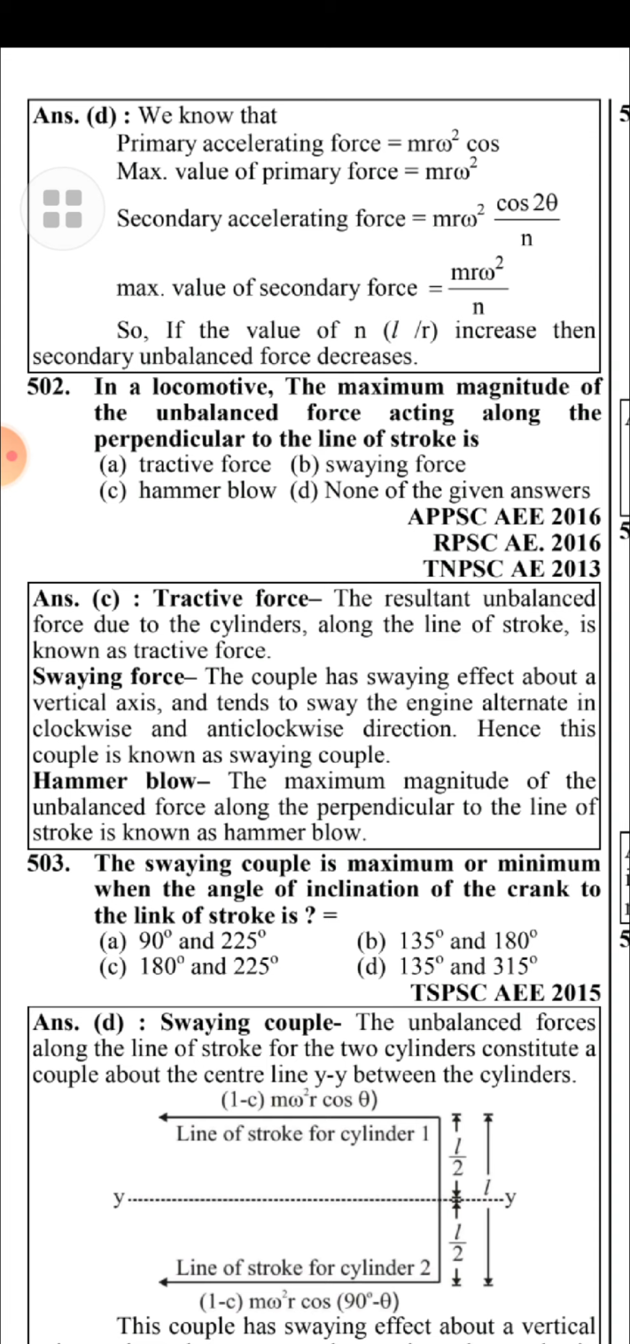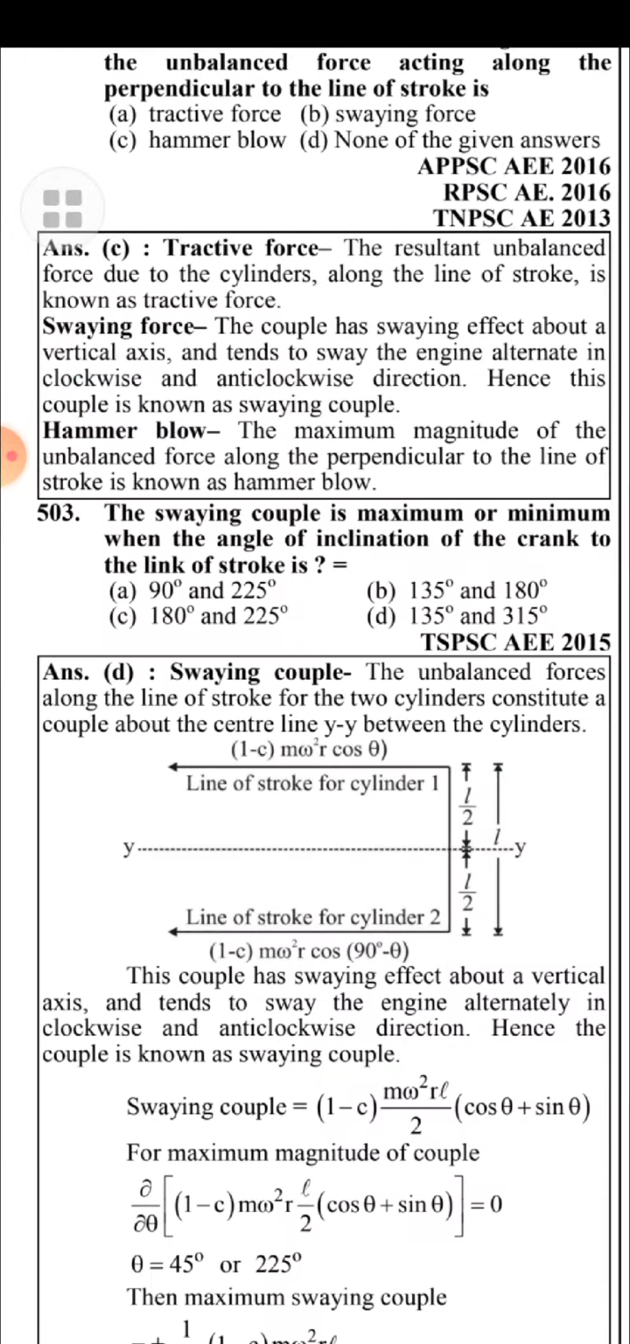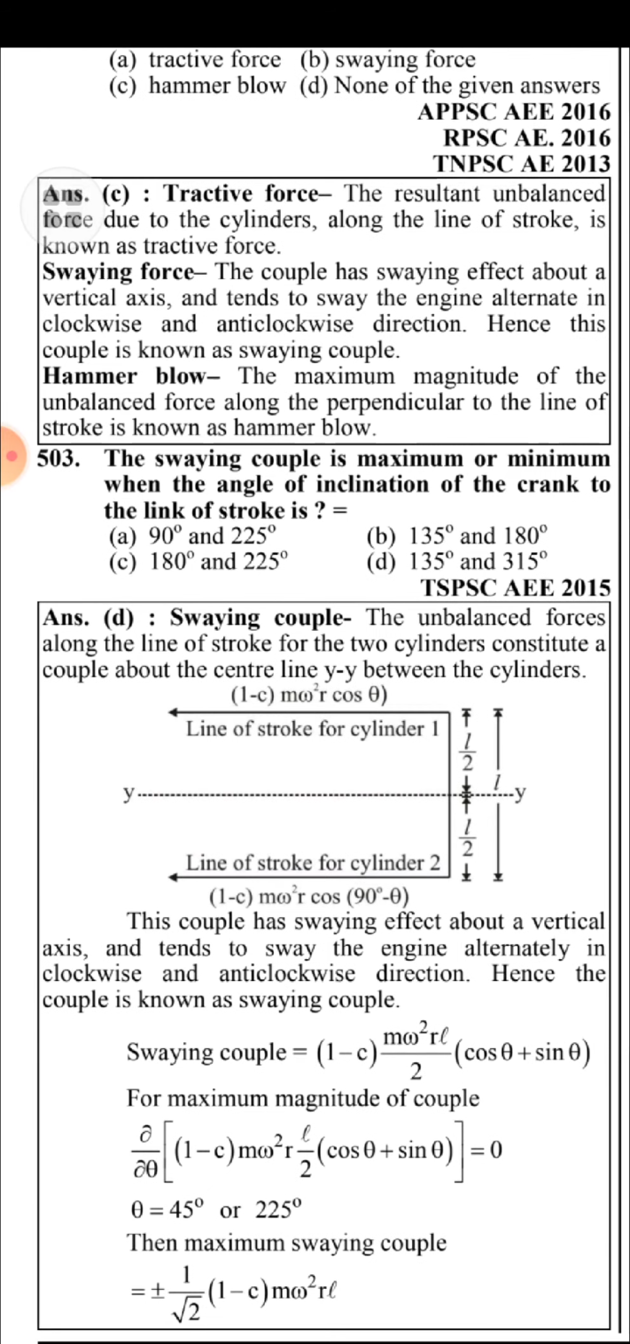Swaying couple: the unbalanced force along the line of stroke of the two cylinders constitute a couple about the center line YY between the cylinders. This couple has swaying effect about the vertical axis and tends to sway the engine alternately in the clockwise and anti-clockwise direction. Hence, the couple is known as swaying couple. Here is the formula: 1 minus c into m square L m square r m omega square r L by 2 into cos theta plus sin theta.